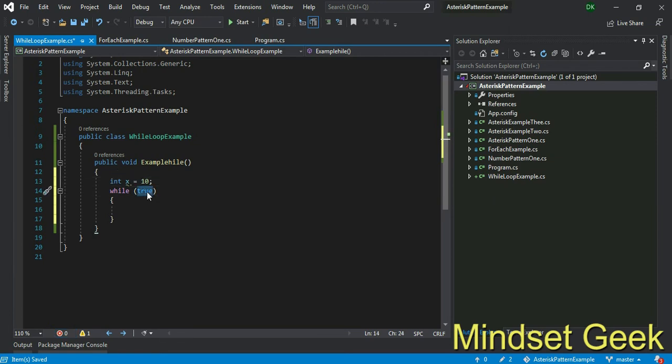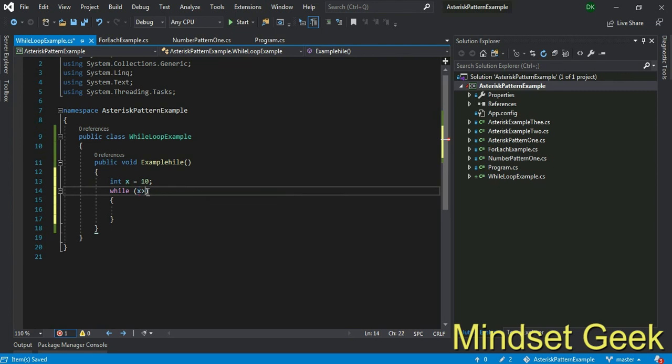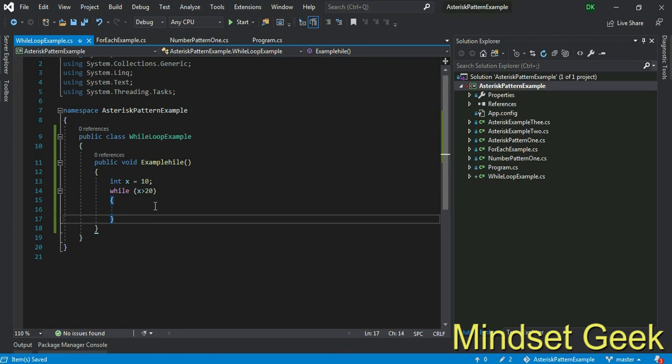We check x greater than 20, right? Your while loop will work until x is greater than 20. This time it will not run even one time, right? It is always false.